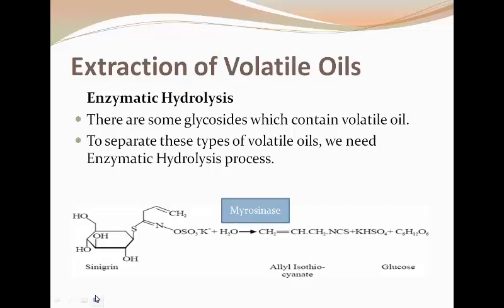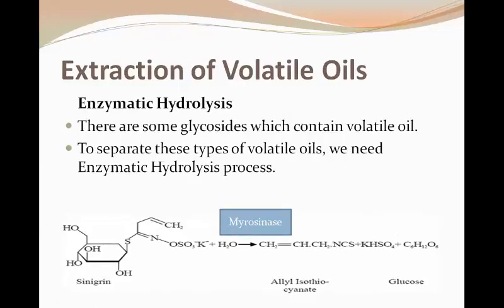To separate this type of volatile oil, like some of the glycosides that may be like sinigrin that contain volatile oil, by the process of enzymatic hydrolysis, we can obtain that particular volatile oil.